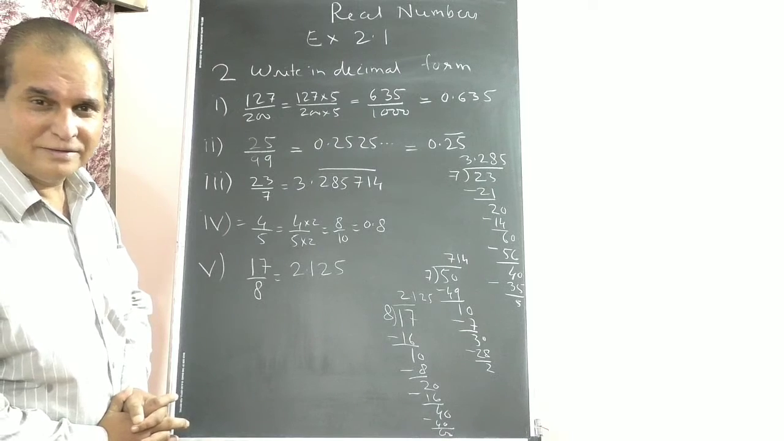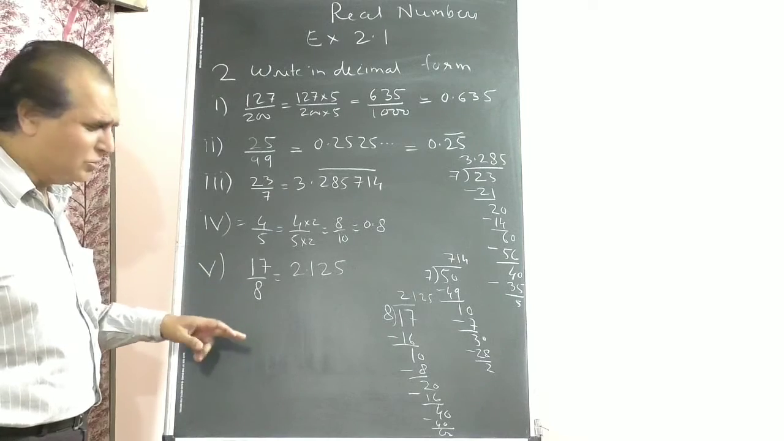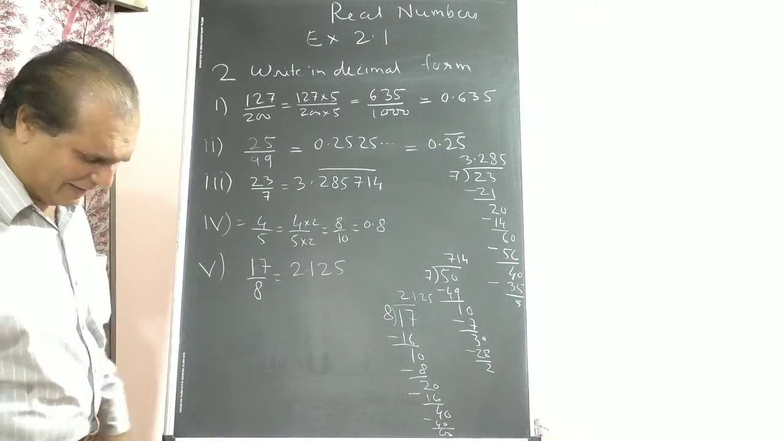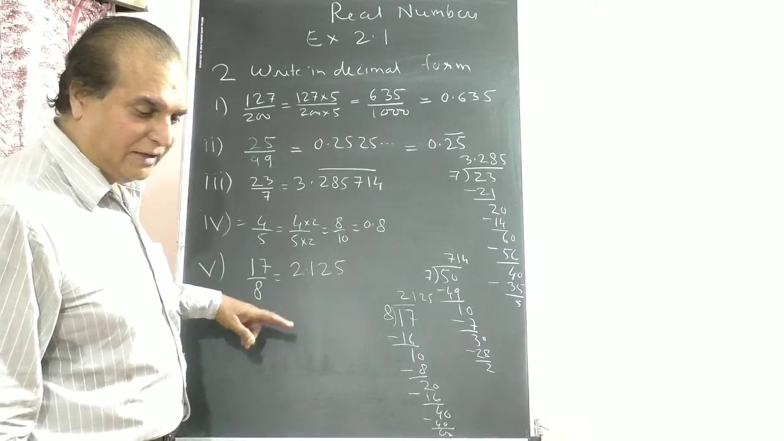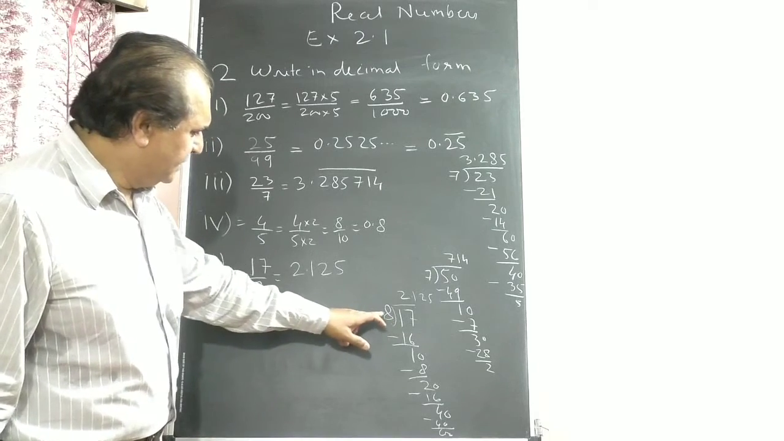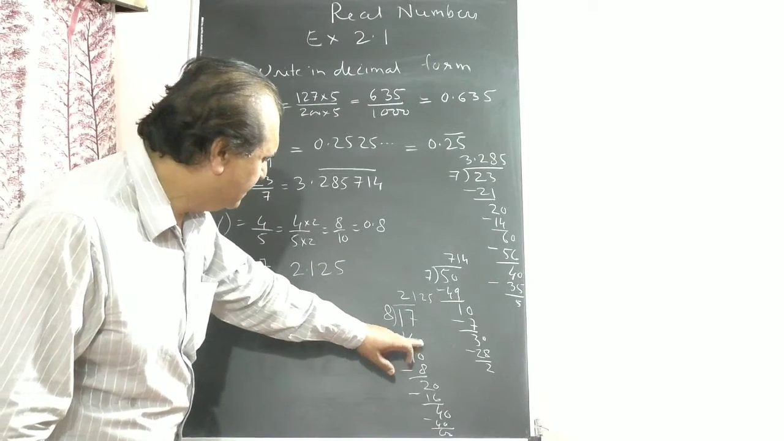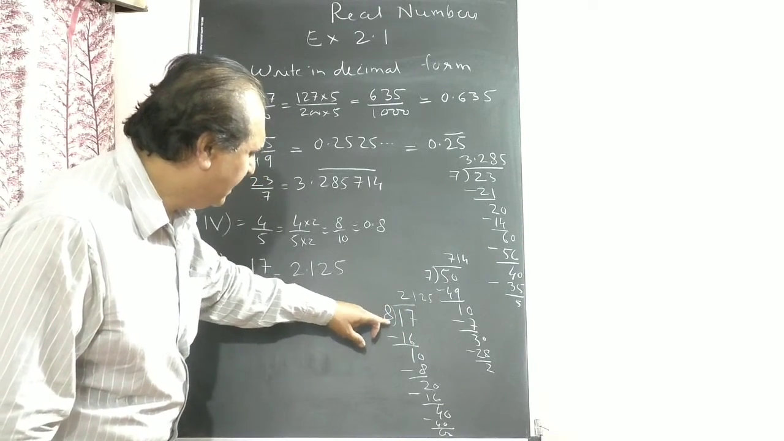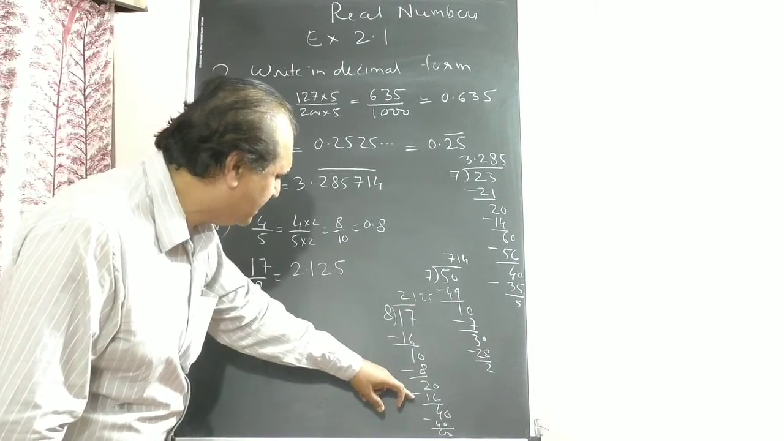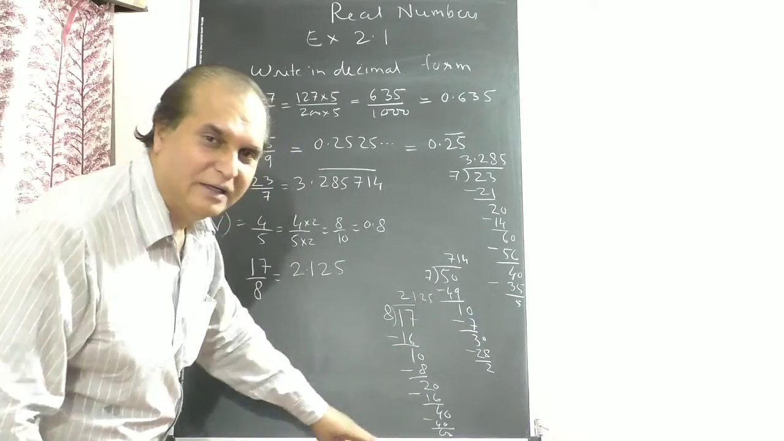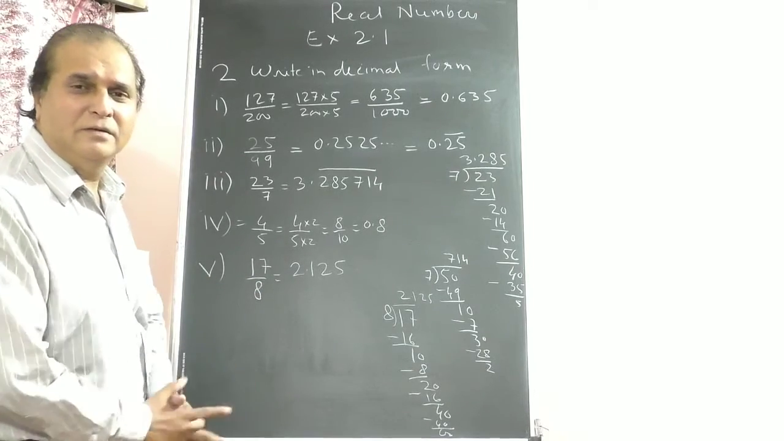Right? Understood? 17 upon 8. 8 is 2 into 2 into 2, so it is terminating. Divide directly, because it is difficult to change the denominator to 10 or 100. 17 divided by 8. 8 2s are 16, remainder 1, 0 borrowed, so the point. 8 1s are 8, then 20, 2s are 16, 4, 5s. It is terminating, the remainder is 0. 17 upon 8 is 2.125. Understood?